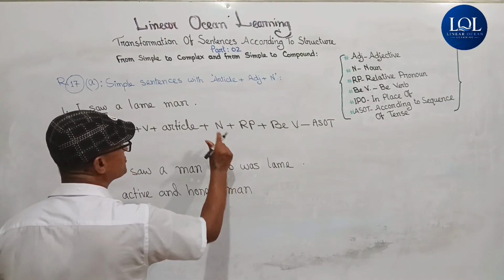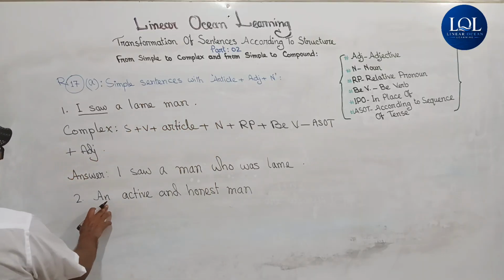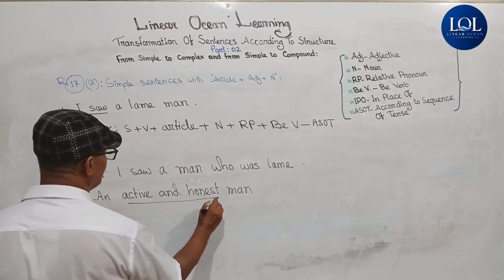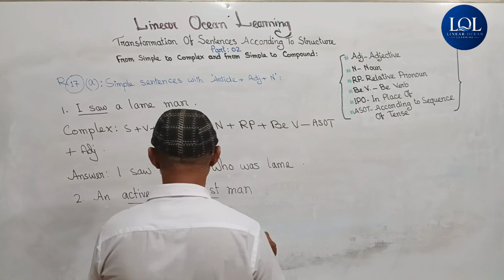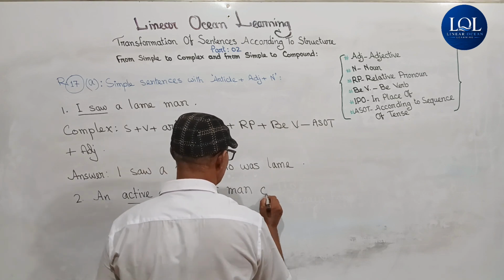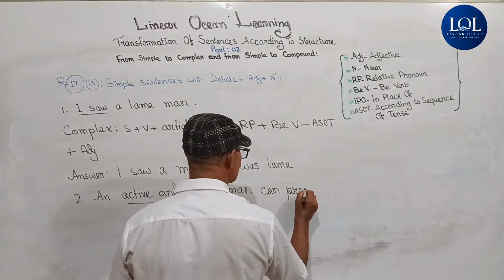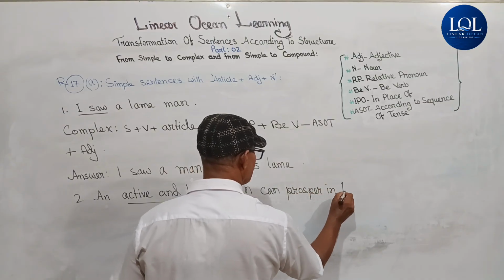Here we get the structure: article, then adjective phrase, active and honest, then noun. An active and honest man can prosper in life.